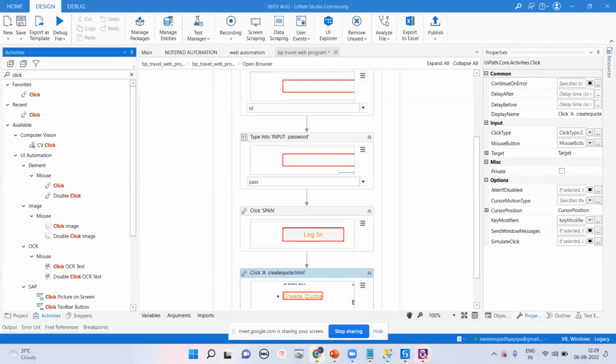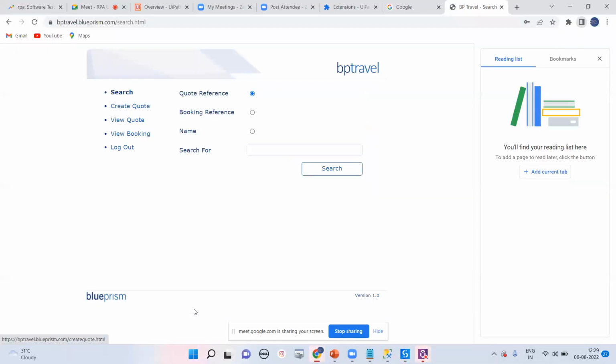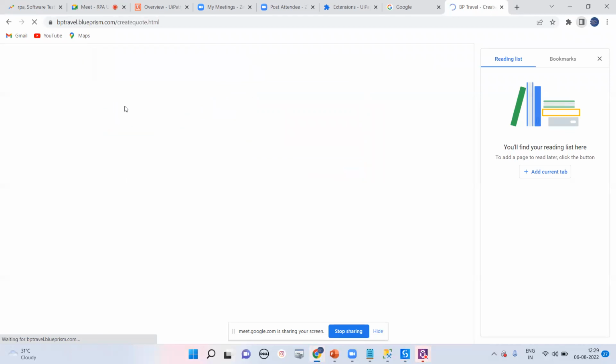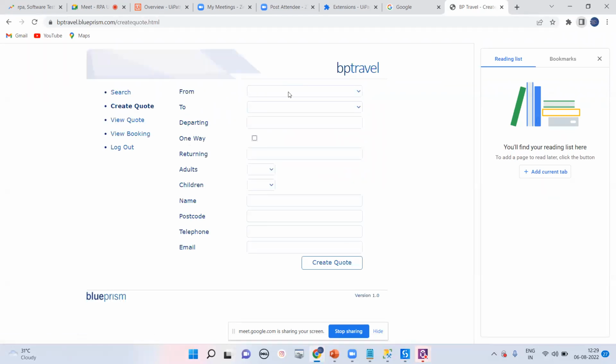After create code, on this aviation website, we'll go for create, and after that we'll go for from, to, departure date, and one way. So you are flying from one country to another country, and after that everything is the same. We'll try to automate up to here, then go for logout and complete it. That is the drop down.